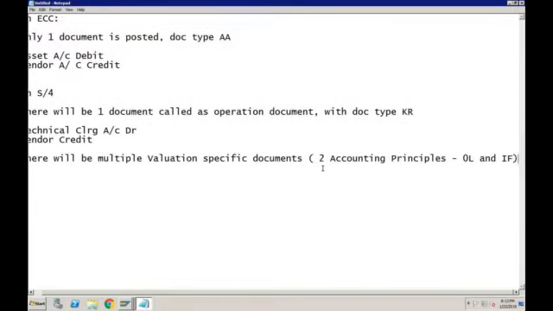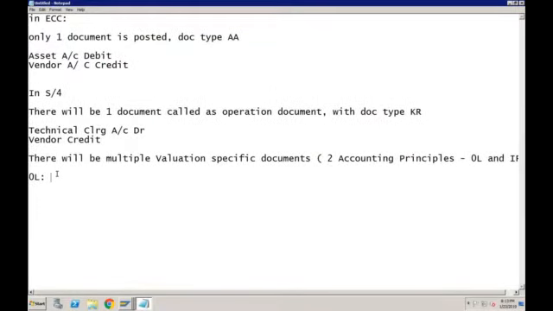So for 0L, what would be the posting? This will be document type AA. The posting would be actual asset account, asset getting debited, and technical clearing account is getting credited. So in short, this technical clearing is only used for the clearing purpose. Okay, so here it is debit, here it is credit in the same posting.